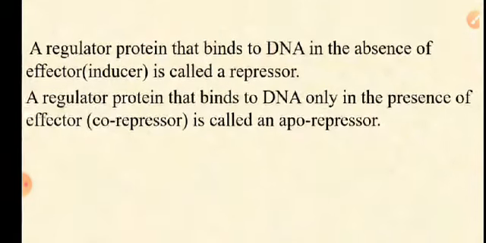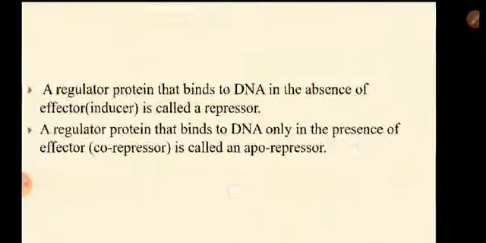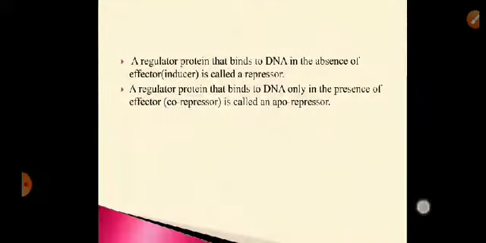Understand the 2 points. Regulator protein binds to the DNA in the absence of inducer is repressor. Active protein it is. But if the regulator protein binds to the DNA, that means to the operator region, only in the presence of an effector molecule, that is a co-repressor, it is called aporepressor. In the second case, the regulator protein is inactive.